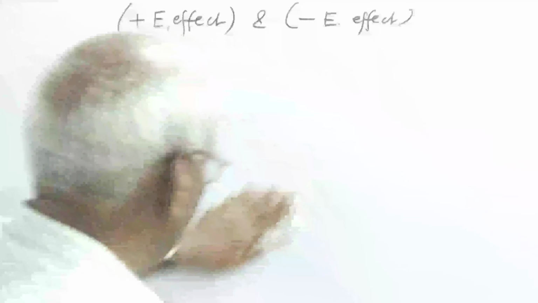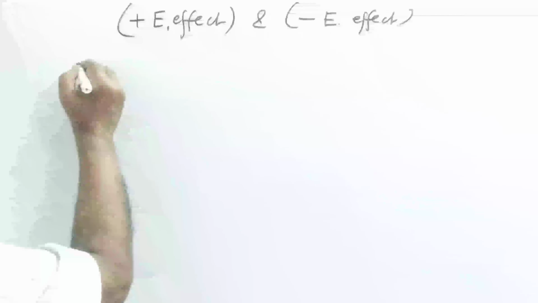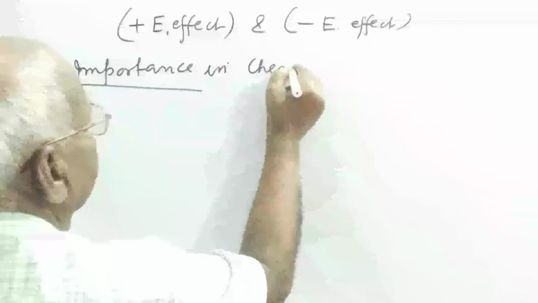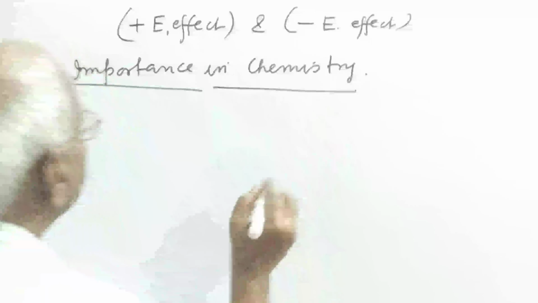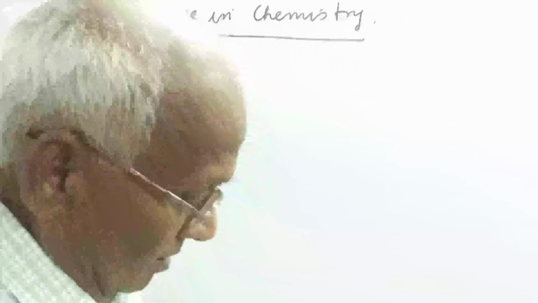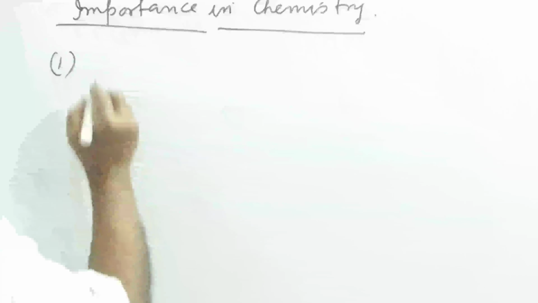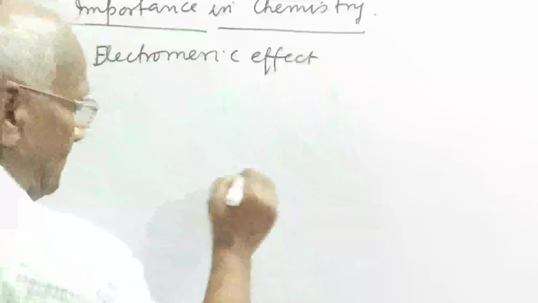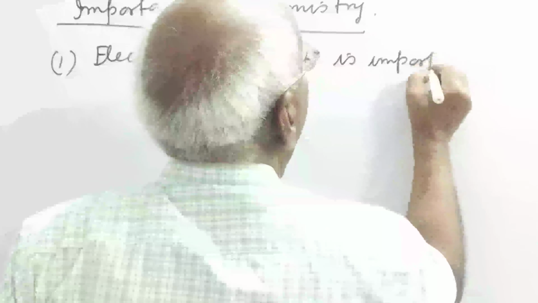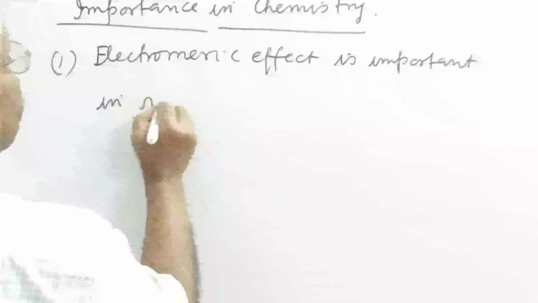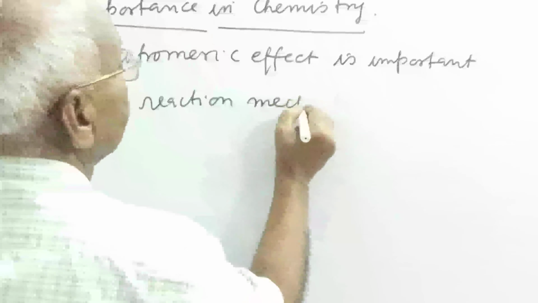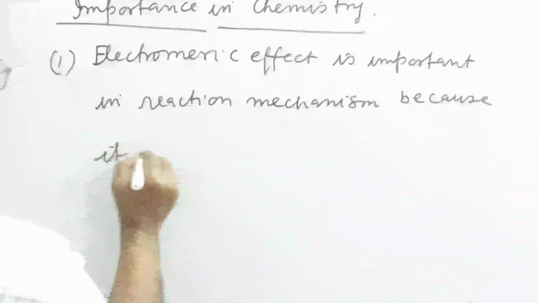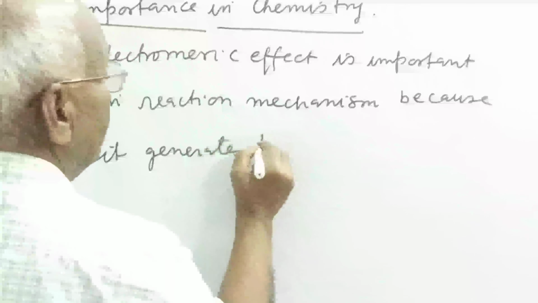The important question is, what is the importance of this effect in chemistry? The electromagnetic effect is very important in ionic reactions. It is important in reaction mechanism because it generates the reaction intermediates.